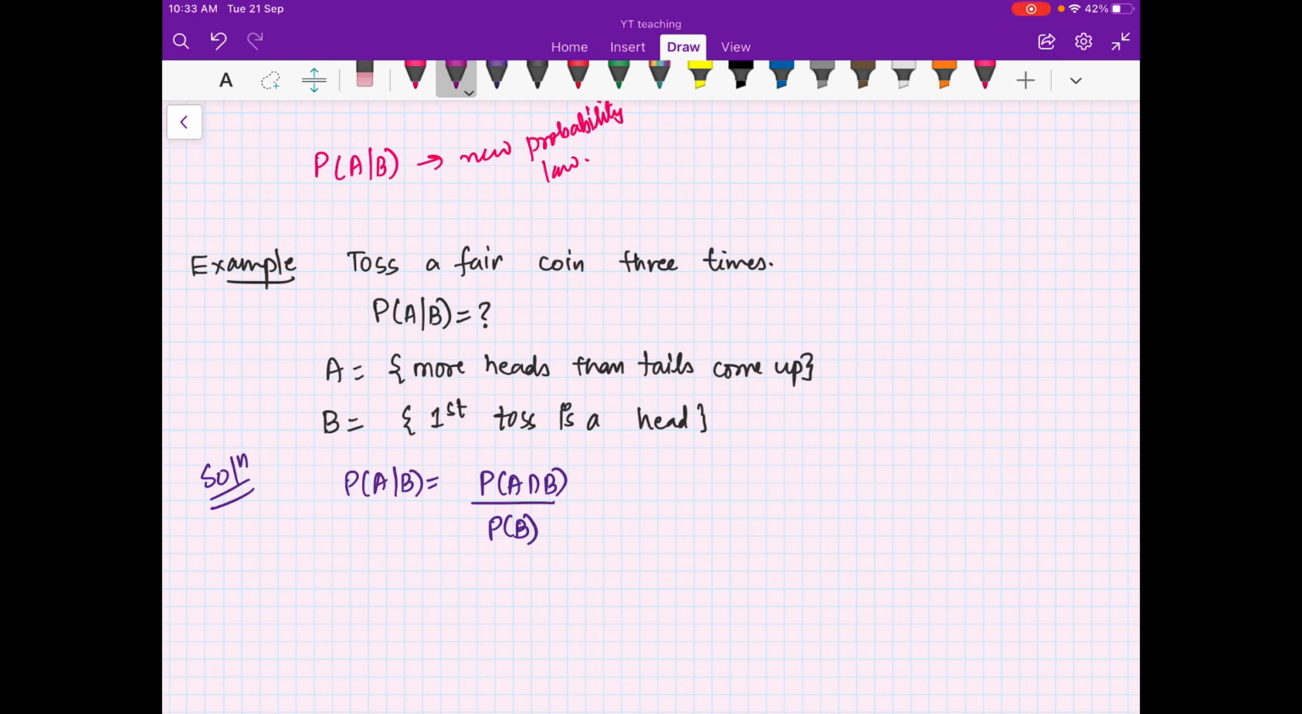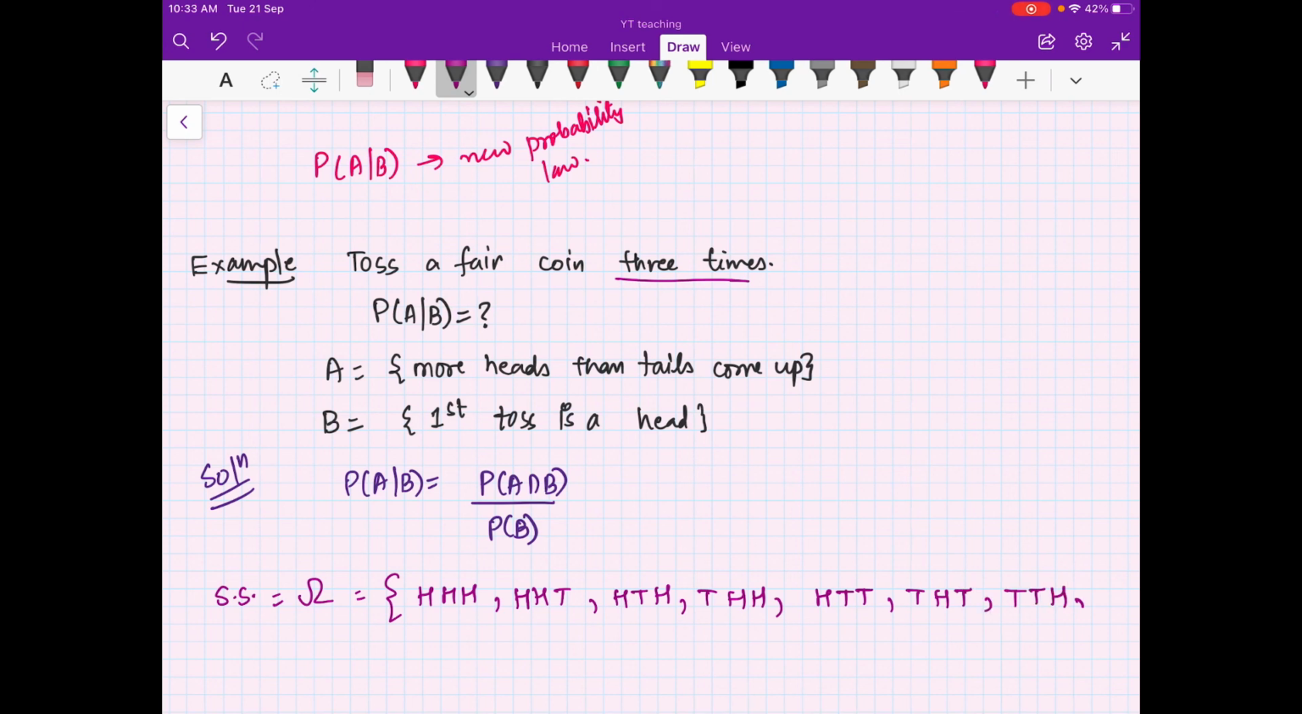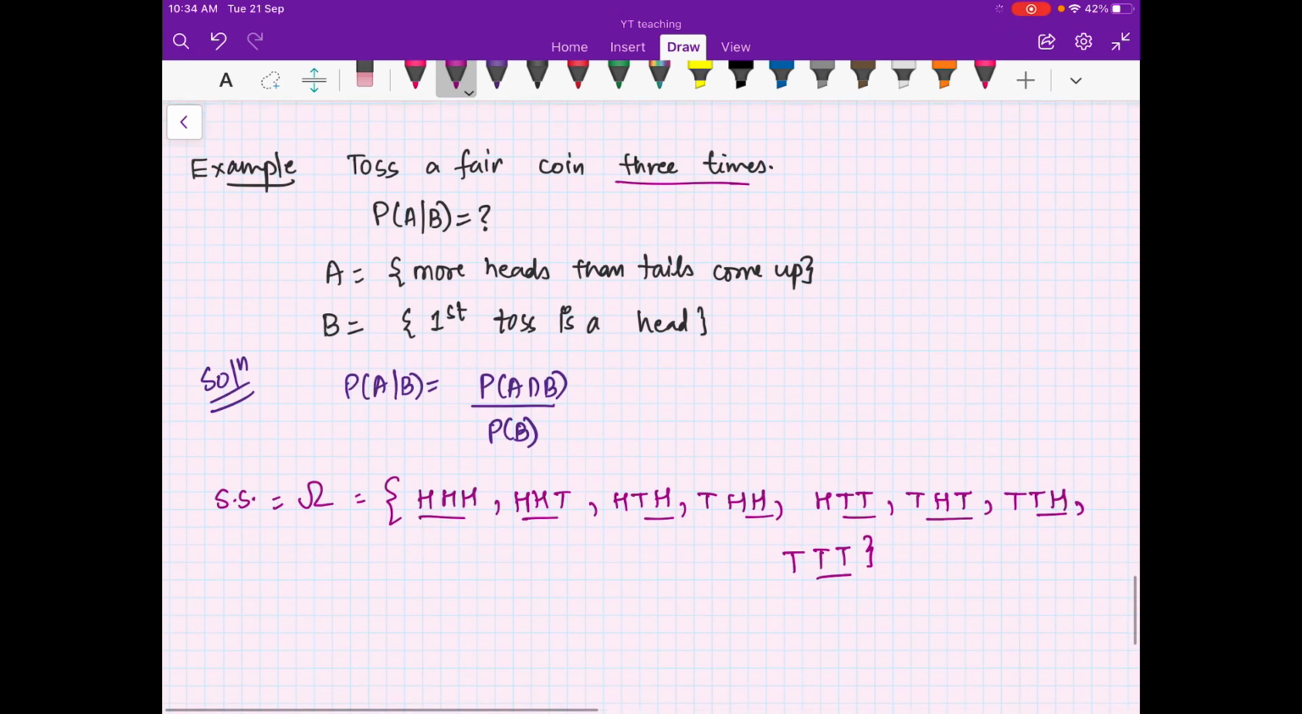Now let us see what the probability of A intersection B is. What is your sample space? The sample space consists of 8 outcomes, because you are tossing the coin 3 times. So your sample space is head, head, head; then head, head, tail; head, tail, head; tail, head, head; then you have 2 tails: head, tail, tail; tail, head, tail; tail, tail, head; or you have 3 tails. So these are 1, 2, 3, 4, 5, 6, 7 and 8 outcomes, right?